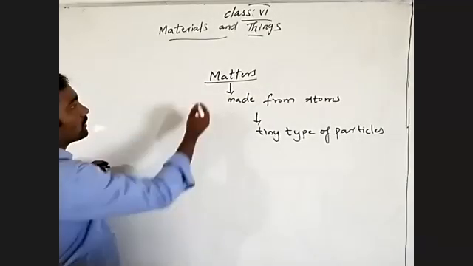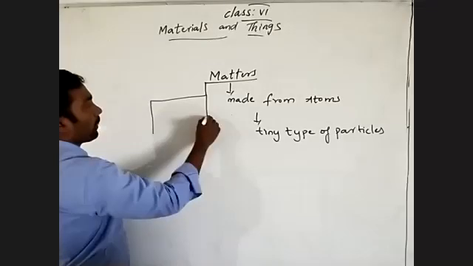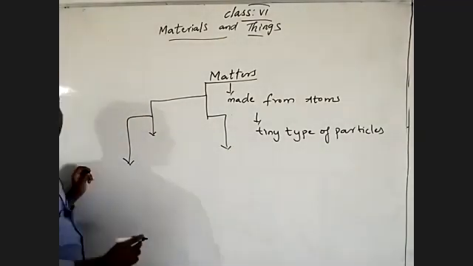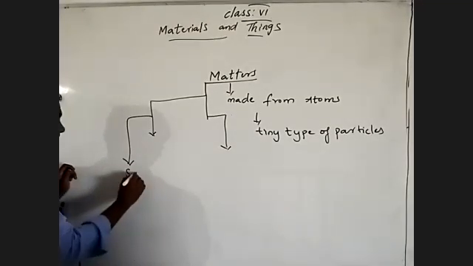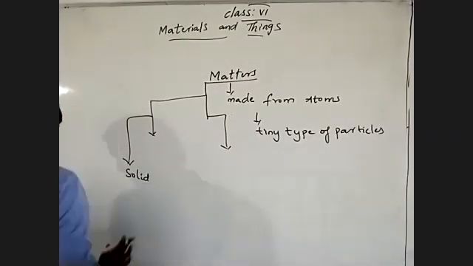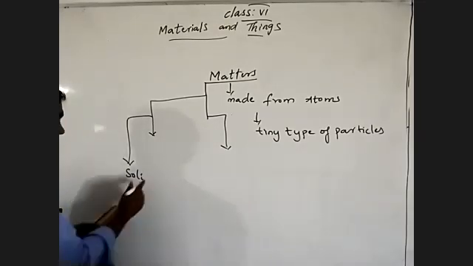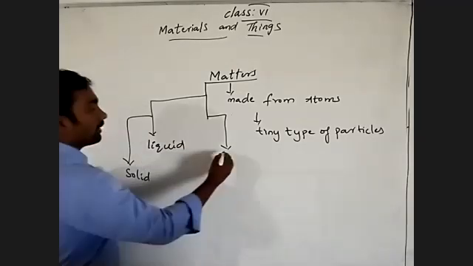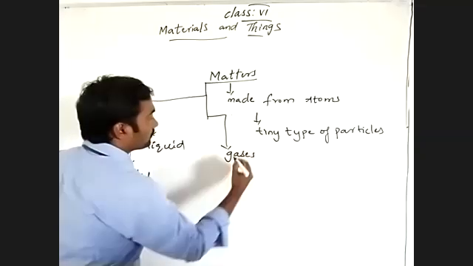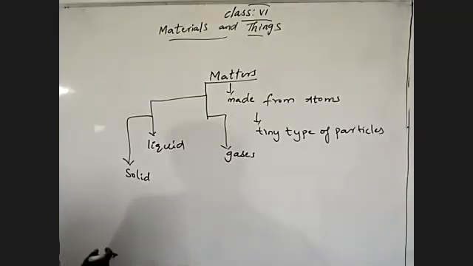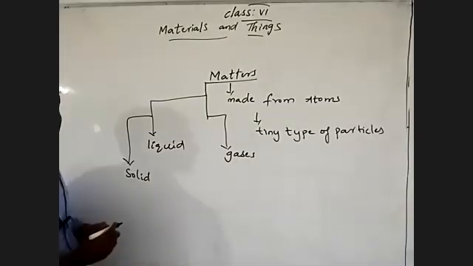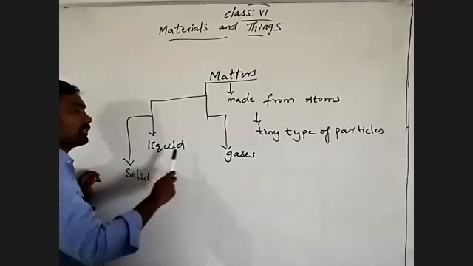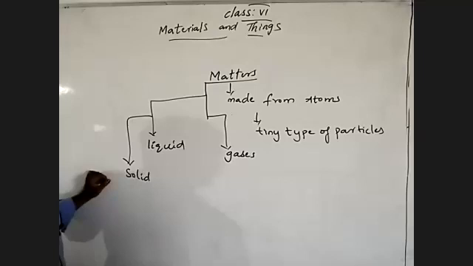See here, this matter exists in three states. Matter can exist in three states. One is solid state, and liquid state, and gas state. What are those? Solid state, liquid state, gas state. Understand?